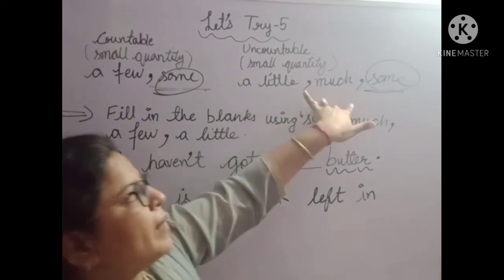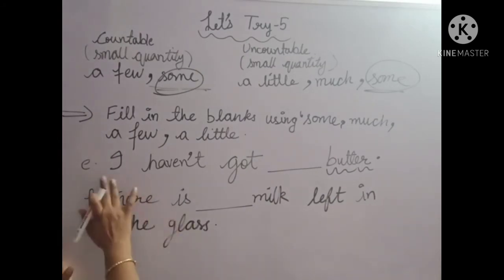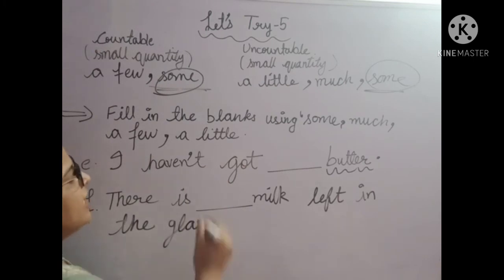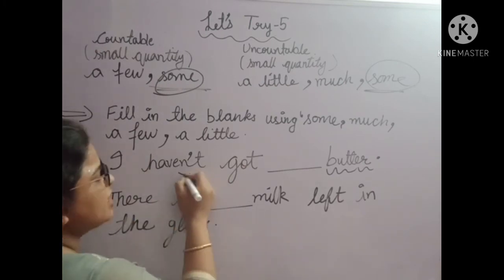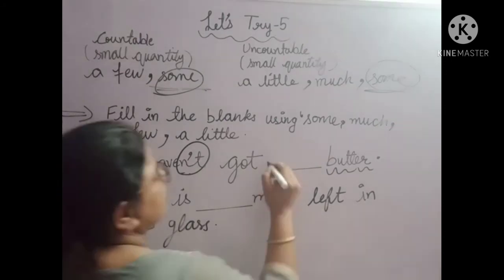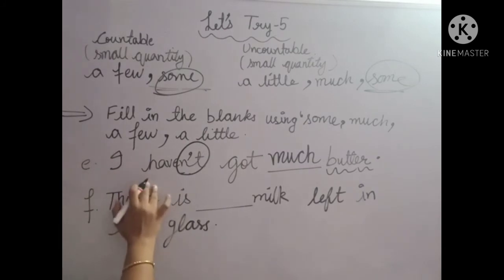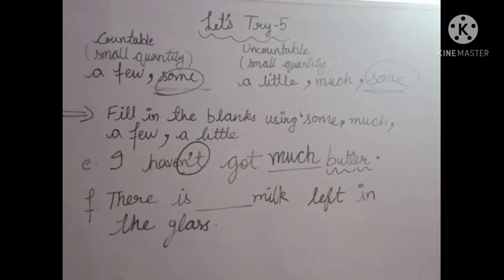A little, much and some. And here, as I have told you earlier, whenever the sentence is in negative sense, it means not is present over there, we need to use much in the sentence. So here we will write I haven't got much butter.